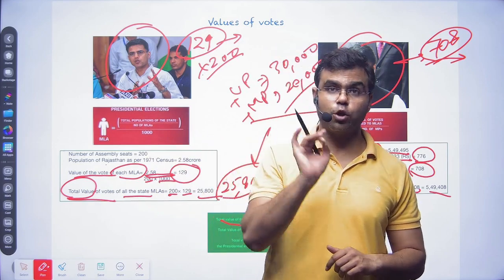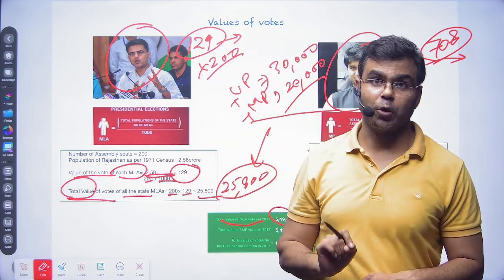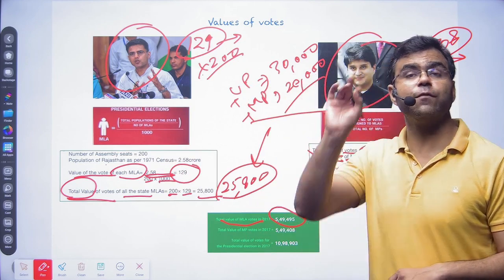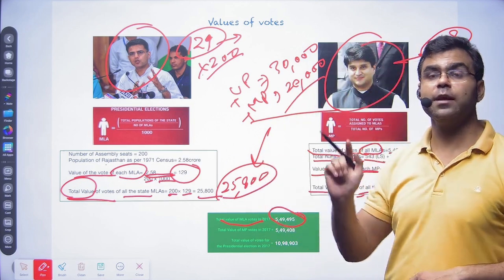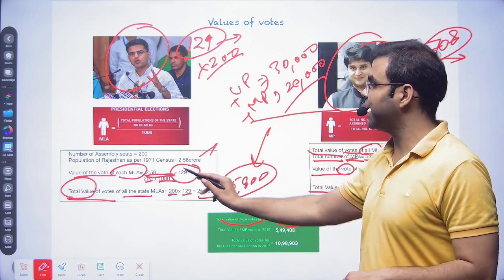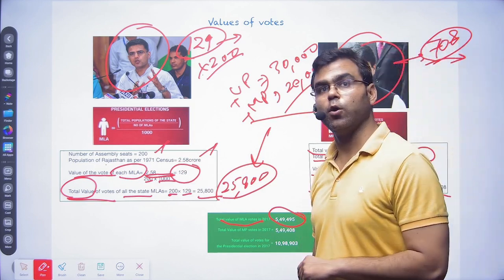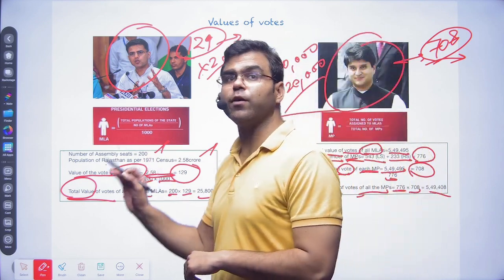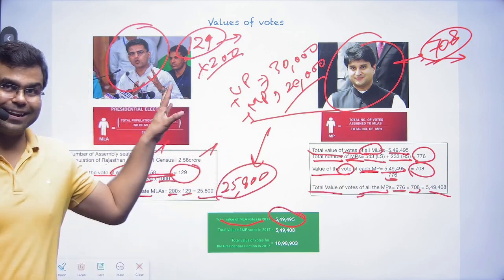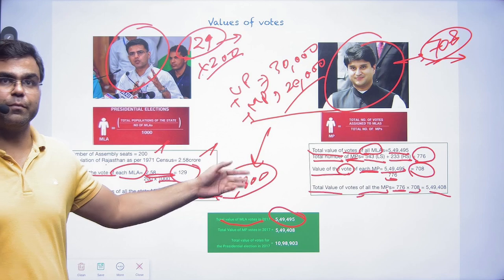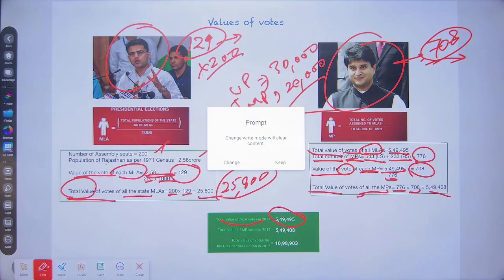So the value of vote of MLAs and MPs are not equal. Remember? Okay. And the MLAs of one state and MLAs of a different state, the value of vote can vary, because there are two factors, population and number of seats, that can create a variation. I hope the values of votes have been clear. The question has been asked in the UPSC prelims. That's why I took it up and tried to explain it with an example. Okay. Now let's move to the next part.